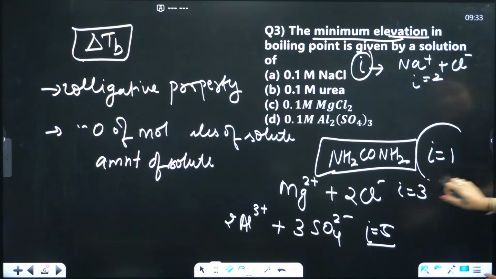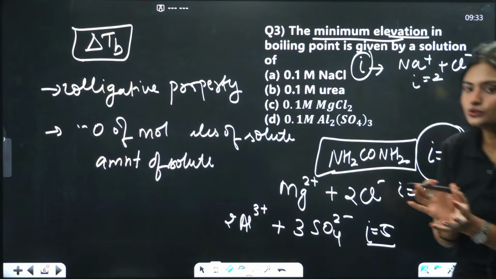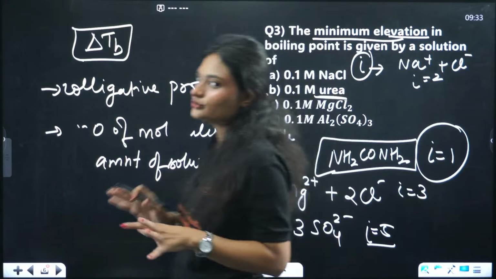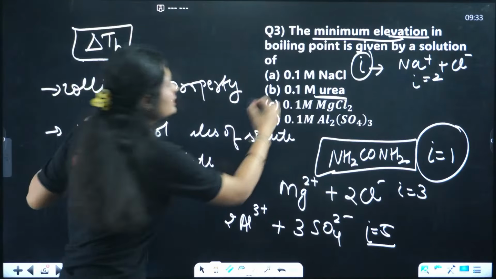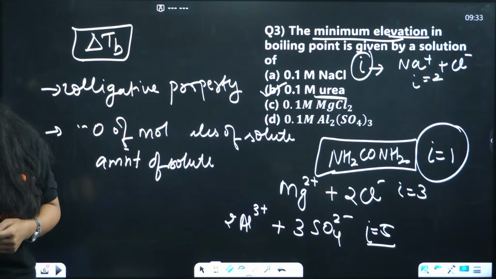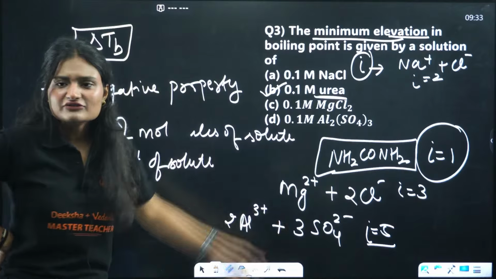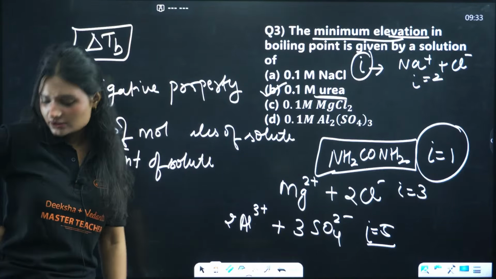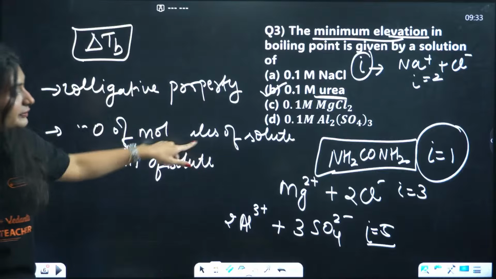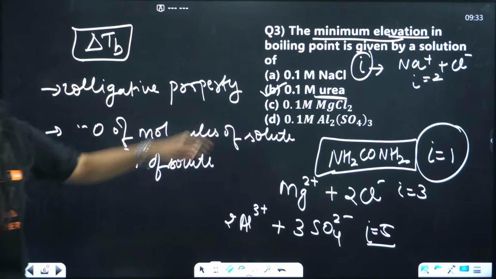As the amount of solute is the least for urea, urea will have the minimum elevation in boiling point. Now, which will have the highest elevation in boiling point? That will be your option D.